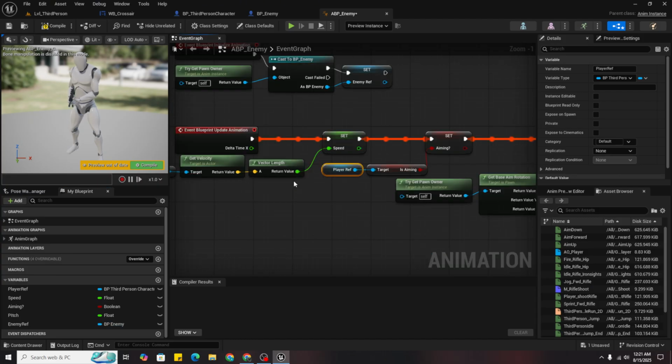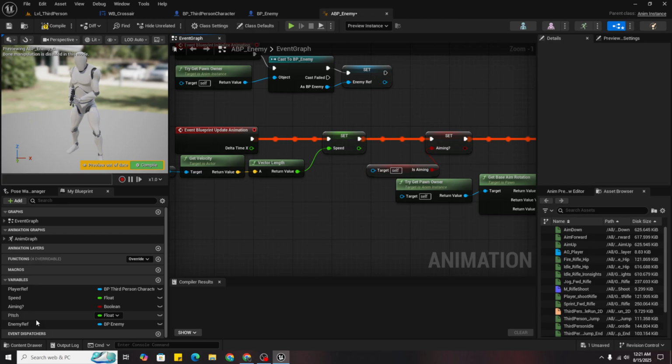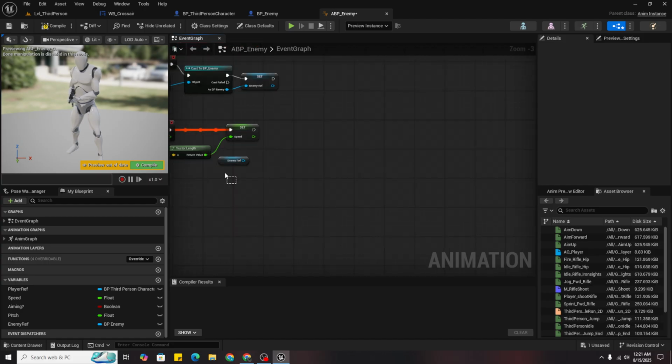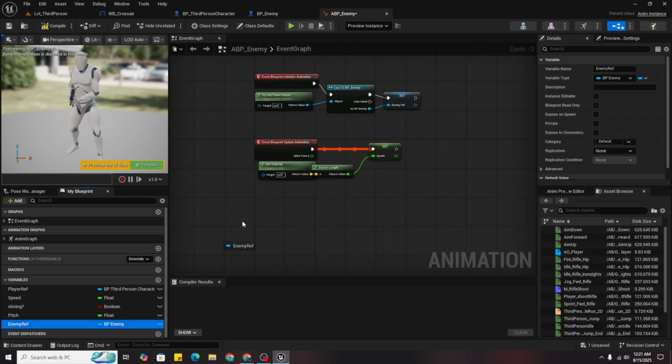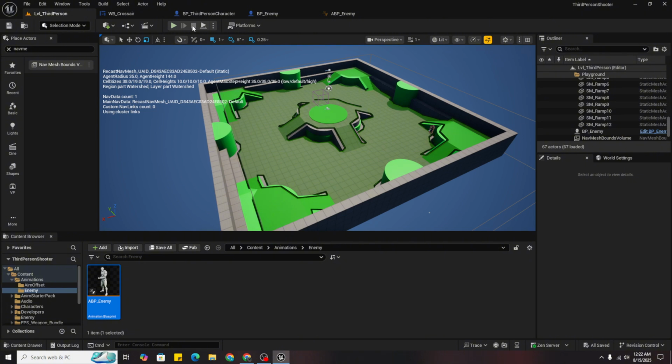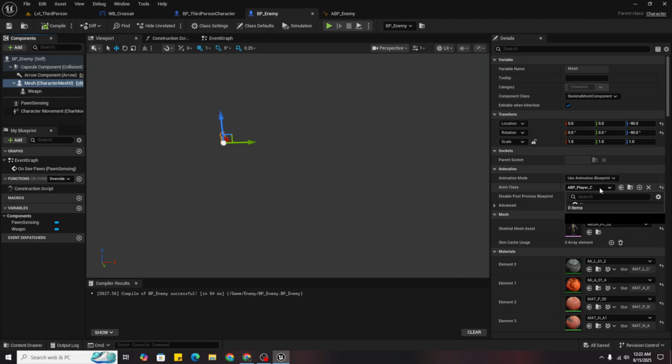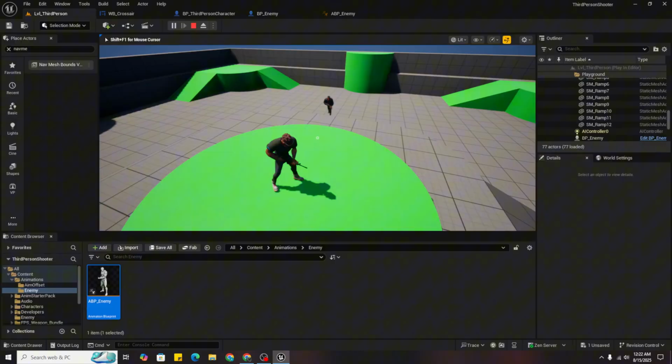So in here I will just drag, so we don't need it, so it does not matter. Now go to your BP enemy again, select your mesh and set it to ABP enemy. So now it should follow us.